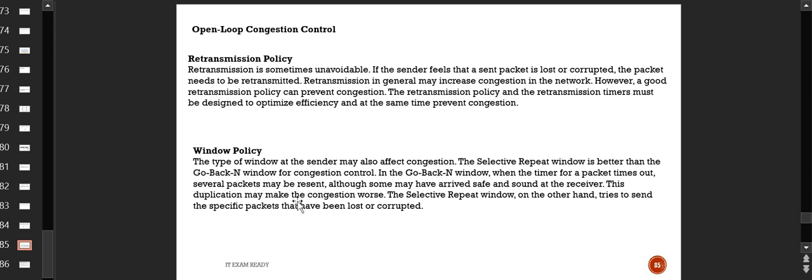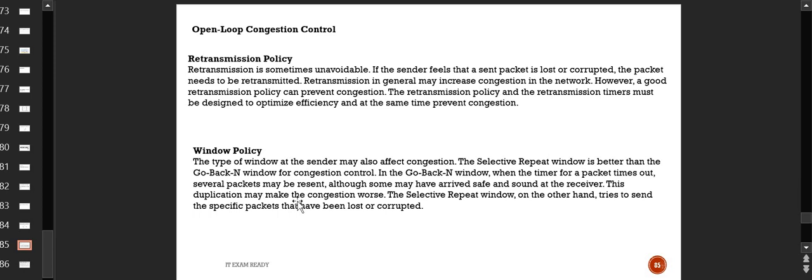And this retransmission policy and retransmission timer must be designed to optimize the efficiency and at the same time prevent the congestion. So what is being said, we discussed that sometimes the congestion might occur due to the retransmission of the packets from the sender. So how to control it? Let's control the retransmission policy. Let's make the policy so that we have some kind of timer.